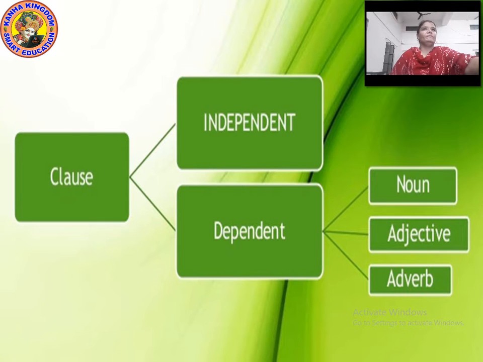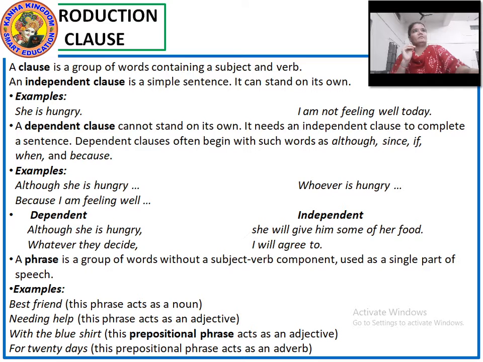Now let's understand the independent clause and dependent clause in the form of sentences. This will be easier for you to understand. As I told you, a clause is a group of words containing a subject and a verb. A clause will always have a subject and a verb.